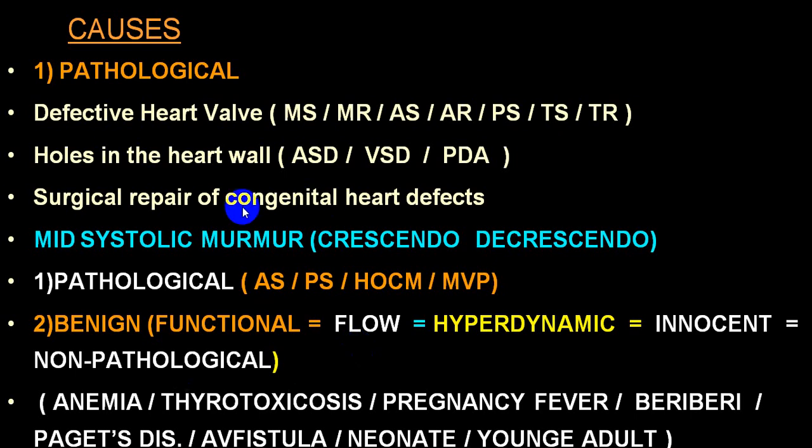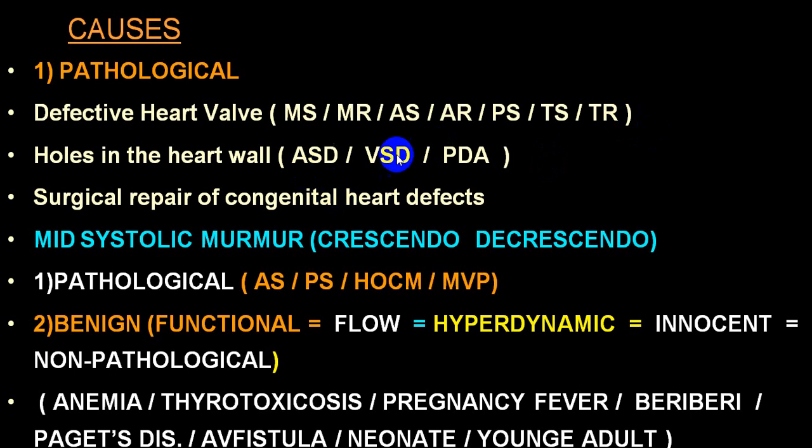Now we come to mainly one variety which we call a pathological murmur, which is because of a defect in the valvular structure, like mitral stenosis, MS, MR, regurgitation, aortic stenosis, aortic regurgitation, AS, AR. The commonest valvular disease as far as the pulmonary valve is concerned is pulmonary stenosis, and as far as the tricuspid valve is concerned, TS, TR. So in all these conditions, you can get a murmur because the flow of blood across that defective valve will produce a turbulence.